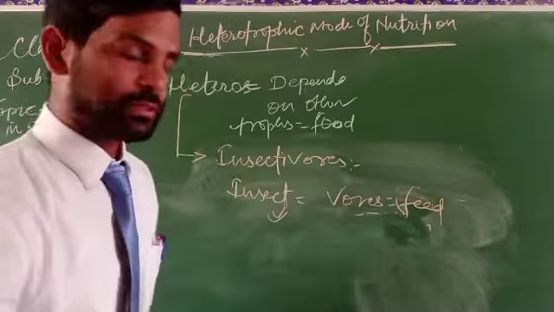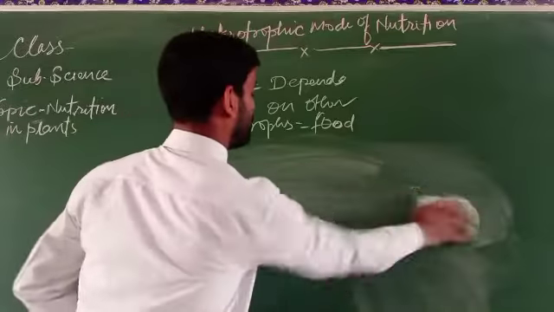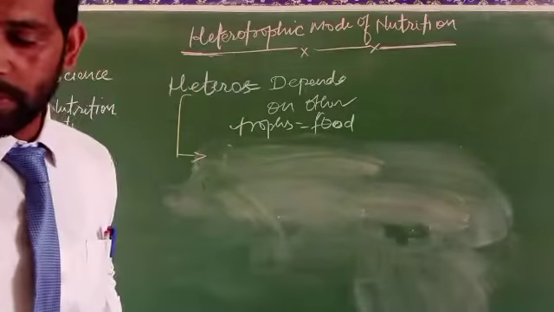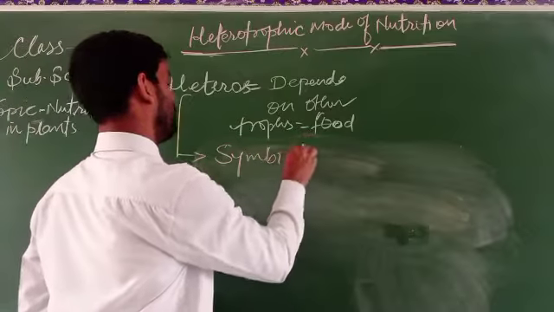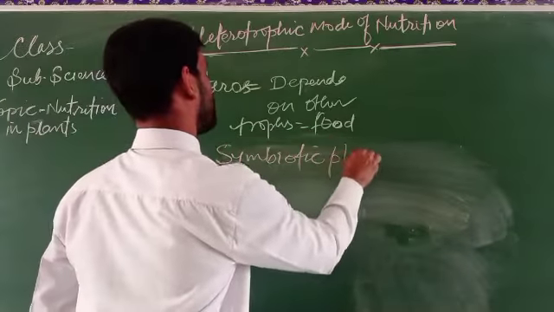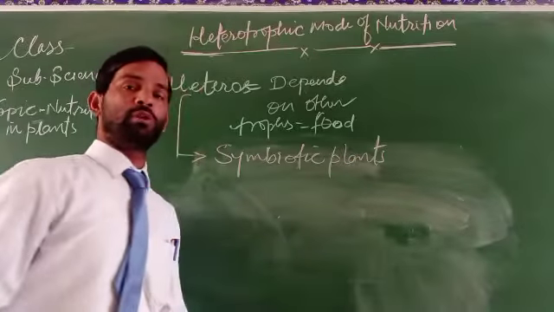The next one, and the last one, is symbiotic plants. What are these symbiotic plants?